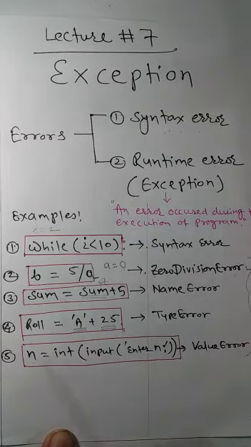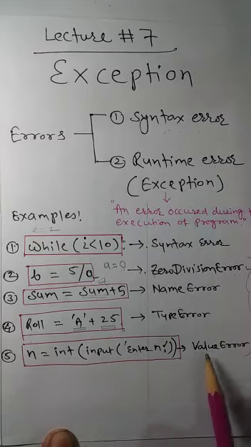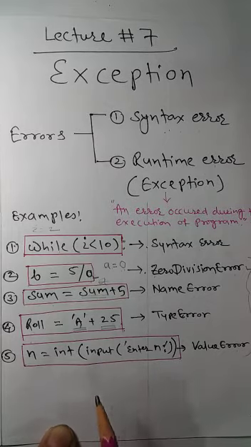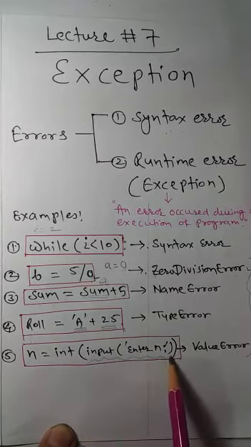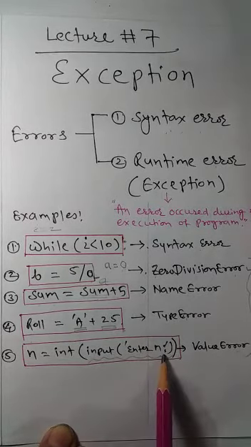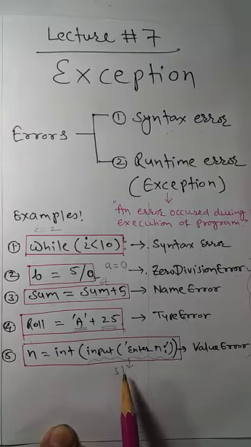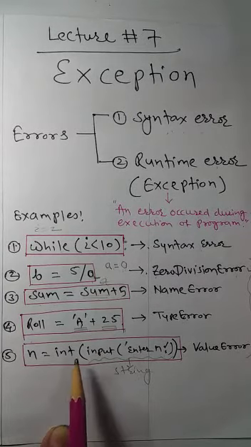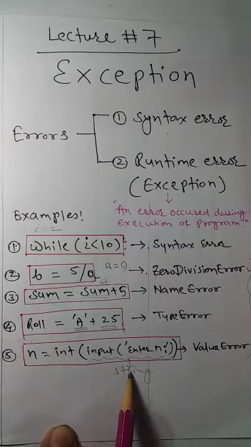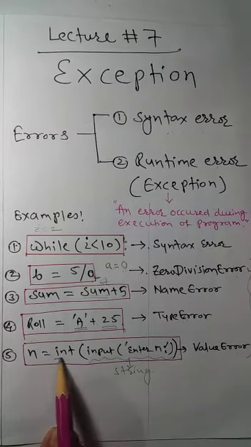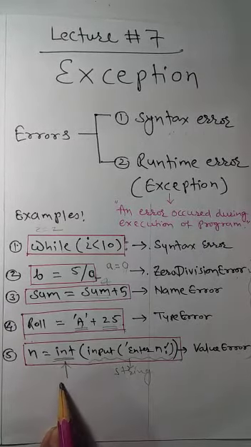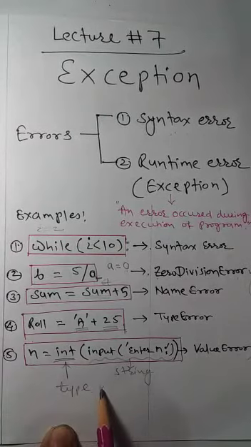Then one common error which will occur is called value error. We know that in Python, if you want to read from the keyboard, we use the statement input, enter n. Now the value accepted from the keyboard is of type string. If it is a number, we need to convert it into a number, or if it is an integer, we need to convert it into an integer. So we are using int here. Int is used to perform type conversion.